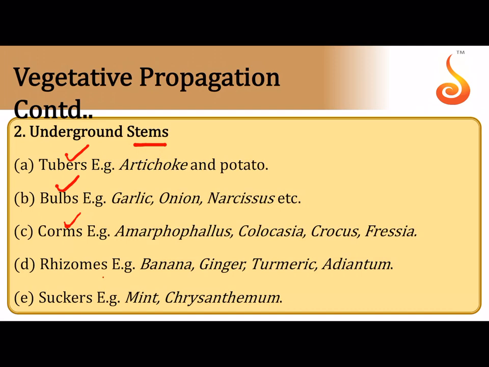Rhizomes, as you see in the case of banana and ginger. A rhizome is also an underground stem which has nodes at definite intervals with scaly leaves. And then you have suckers. A sucker is actually a horizontal branch that develops from the base of the main plant. It grows underground to a certain distance, and then it starts growing obliquely upwards, and on reaching the surface of the ground it gives rise to a daughter plant, as in the case of mint, banana, and chrysanthemum. Even pineapple is an example of a sucker.